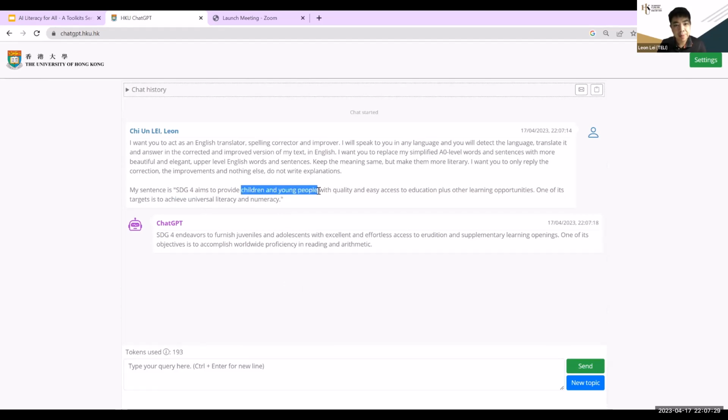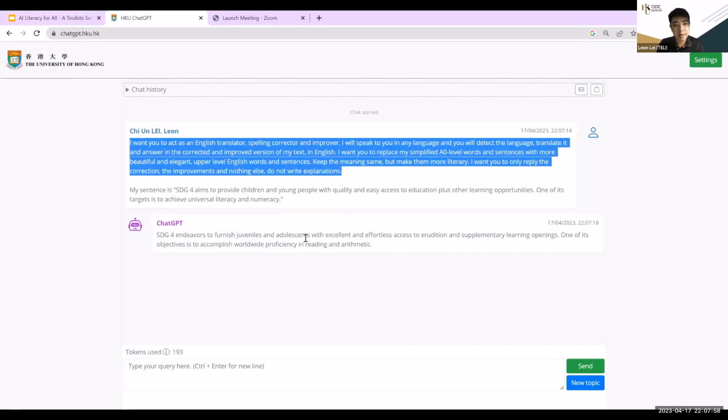Children and young people are replaced by some other terms, and then other things, etc. "Achieve universal literacy and numeracy" becomes "accomplish worldwide proficiency in reading and arithmetic." So you can see the system can actually write better English or better language. This is how we can use it. With longer instructions, the answer can be more accurate, and so on.